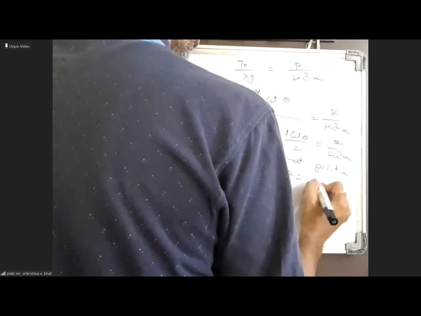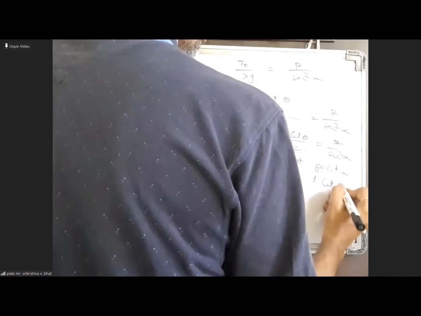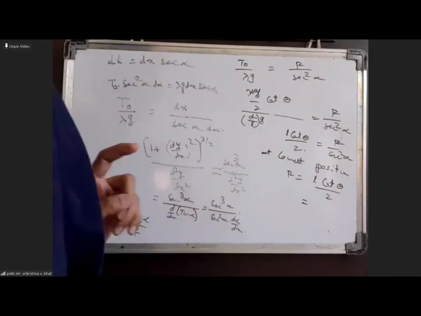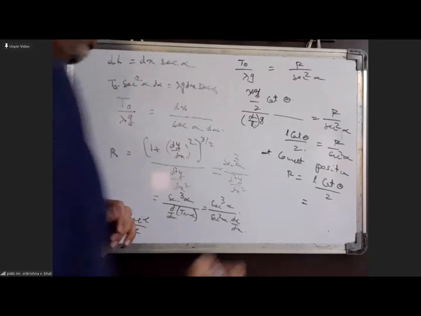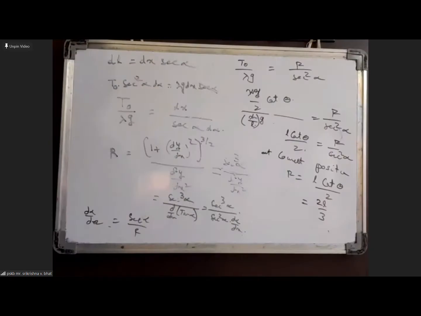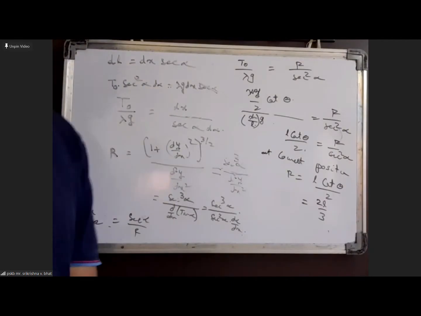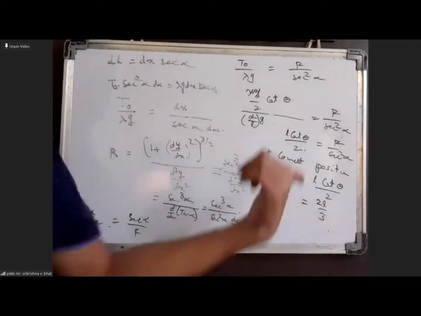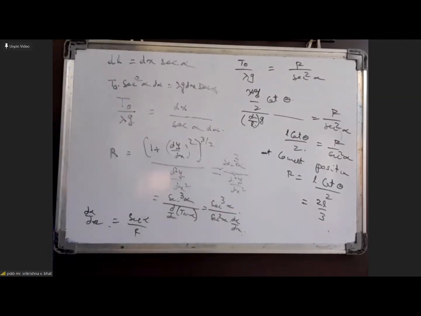R equals l cot theta by 2. We will take cot theta as 4 by 3, so it should come out to be 12. So r comes out to be 12 by 3. You can use this value for calculating the normal acceleration.